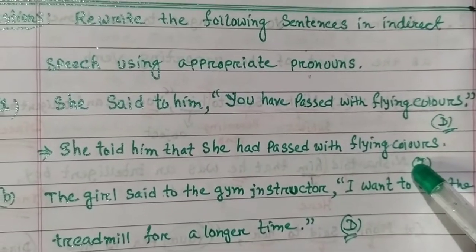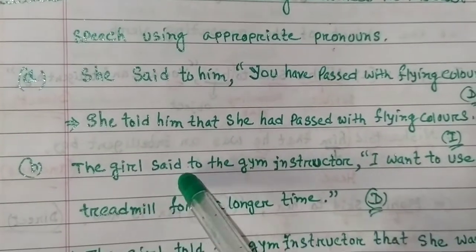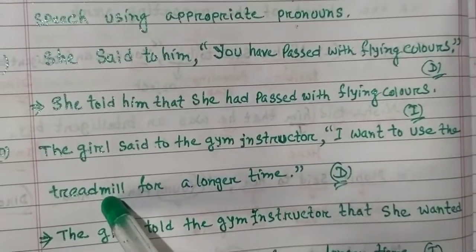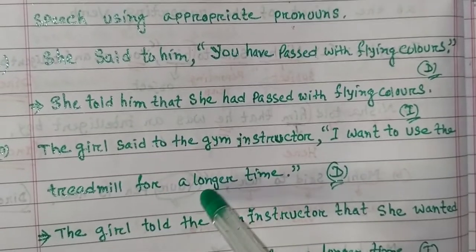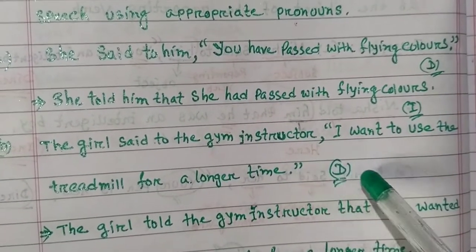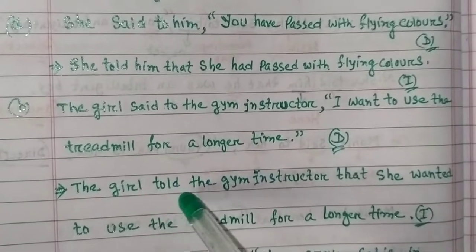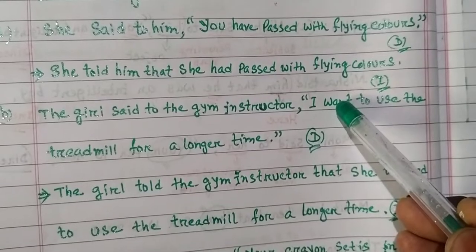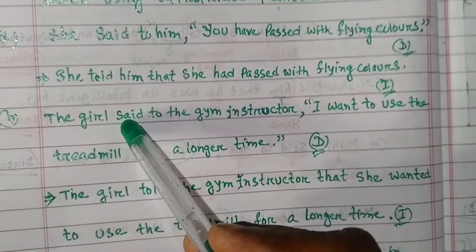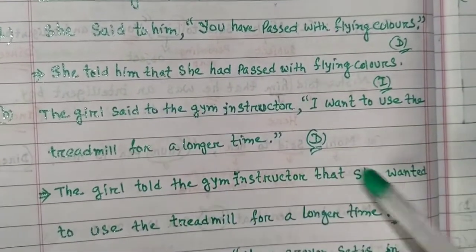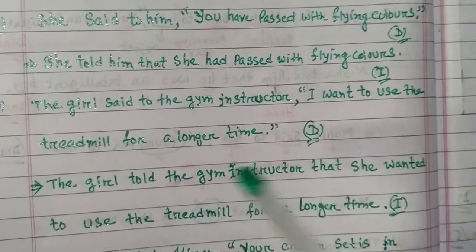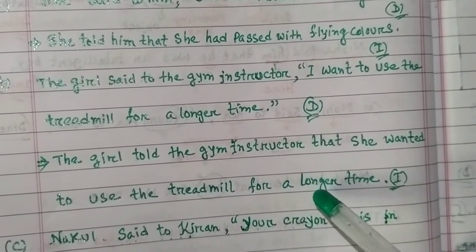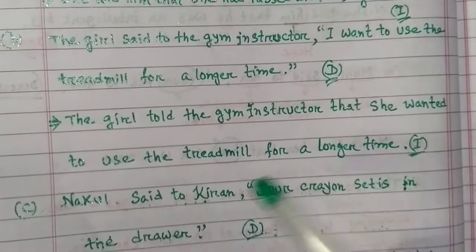It's in indirect speech. Number B. The girl said to the gym instructor, "I want to use the treadmill for a longer time." Direct speech. Indirect speech: the girl told the gym instructor that she want, present tense. Due to this reporting verb being past tense, it changes into past tense, wanted. The girl told the gym instructor that she wanted to use the treadmill for a longer time. Indirect speech.